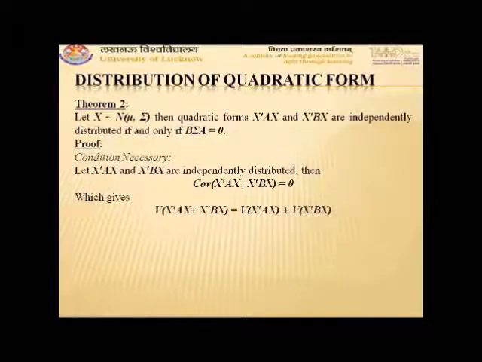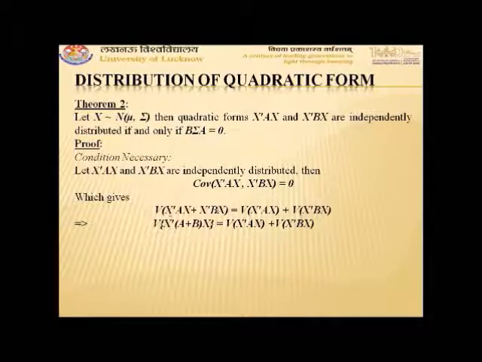Now let us consider the variance of X transpose AX plus X transpose BX. We know that the variance of X plus Y can be written as the variance of X plus the variance of Y plus 2 times the covariance of X and Y. Since the covariance of X transpose AX and X transpose BX is 0, we can write the variance of X transpose AX plus X transpose BX as equal to the variance of X transpose AX plus the variance of X transpose BX.